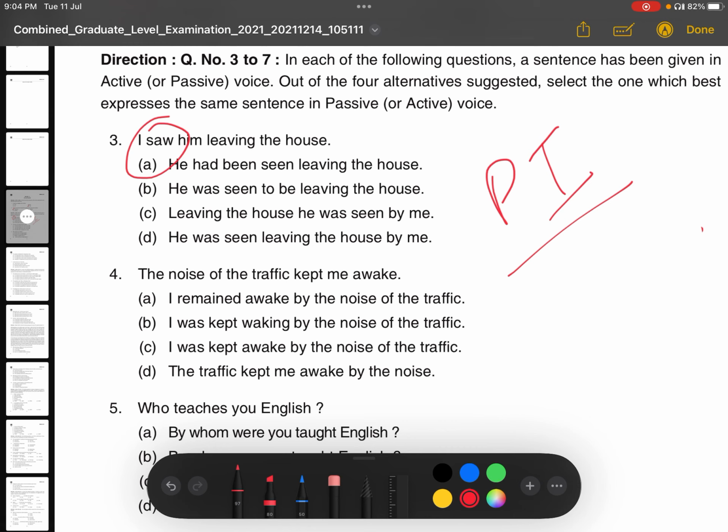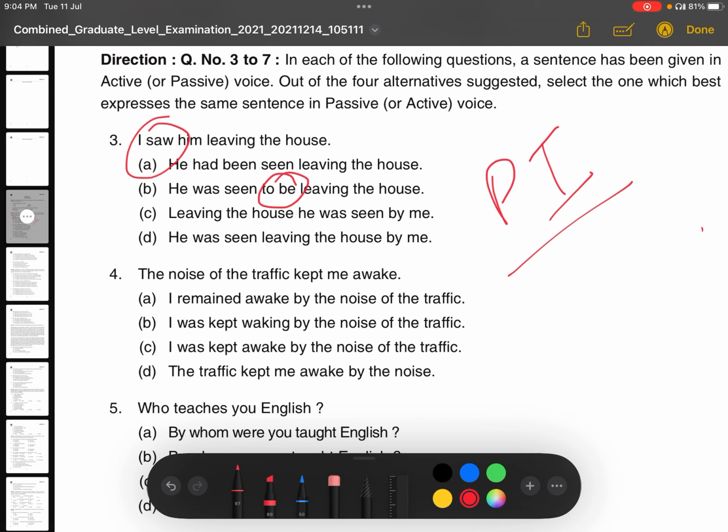So you can see the first option, he had been seen leaving the house. No, it is not correct because saw is there, we will use was or were. So there are only two options where was is given, option B and D. But we will see which one is correct. If you see option B, he was seen to be leaving the house. So to be is not used here.